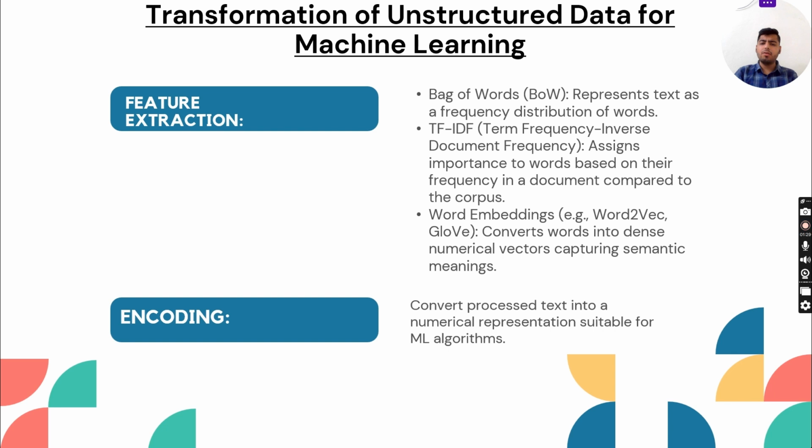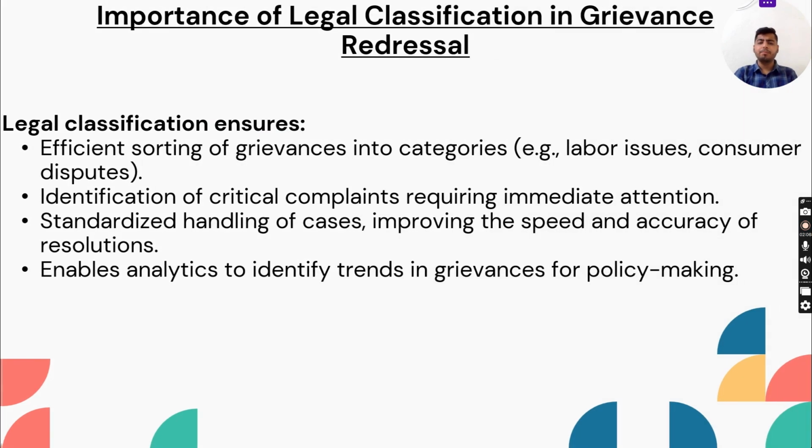Next point is feature extraction. Bag of words, which is also known as BOW, represents text as a frequency distribution of words. TF-IDF, which is a matrix, term frequency inverse document frequency, assigns importance to words based on their frequency in a document compared to the corpus. Word embeddings, example Word2Vec, GloVe, converts words into dense numerical vectors capturing semantic meanings. Next is encoding, convert processed text into a numerical representation suitable for ML algorithm.